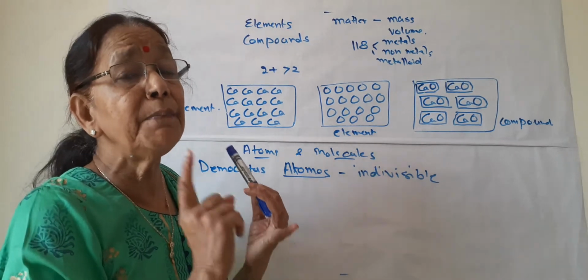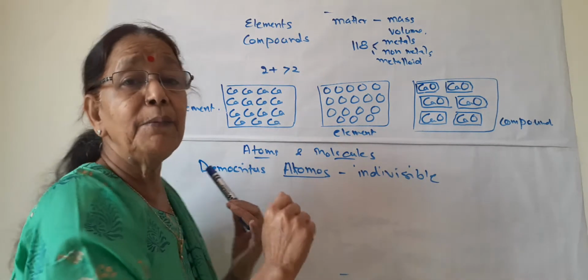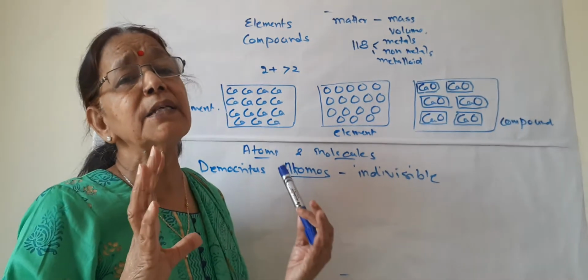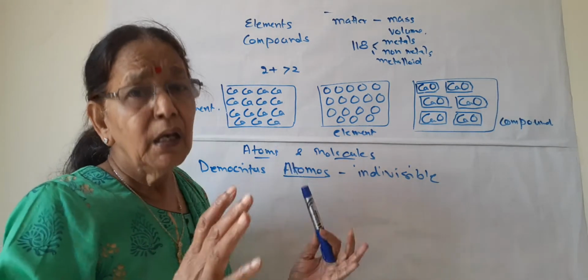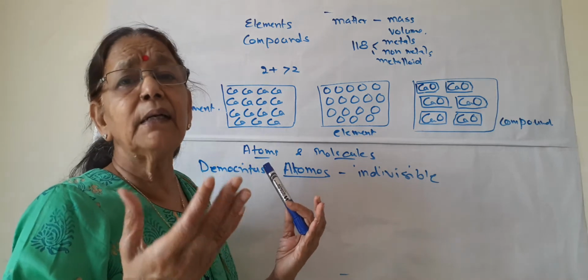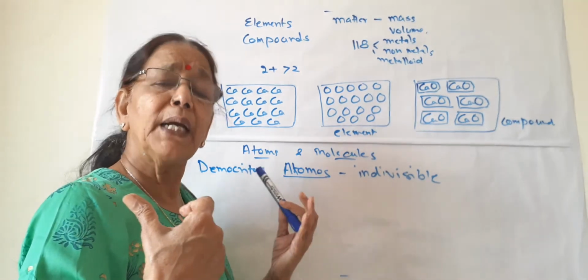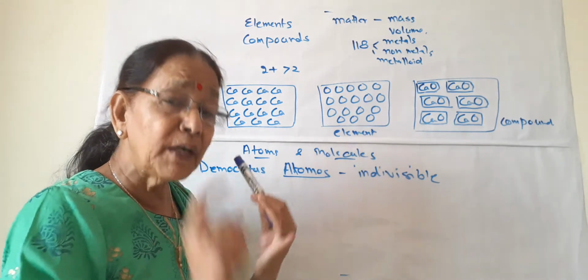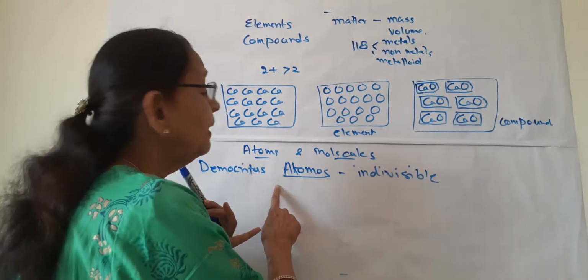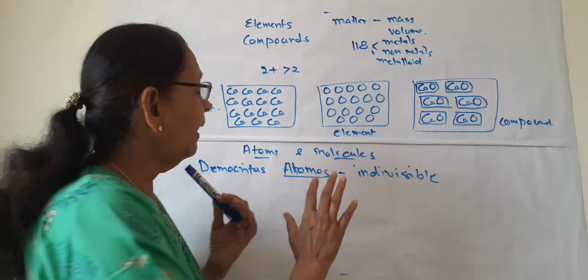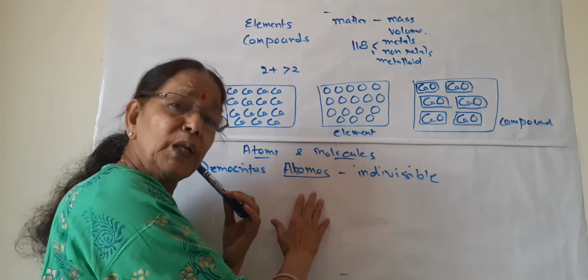each and every matter, like the element. That is, each and every substance on this earth is made up of atoms. Like bricks make a house, or the cells make our body. Likewise, the fundamental unit of matter is the atom. Each and everything is made up of atoms, and this is the functional unit.